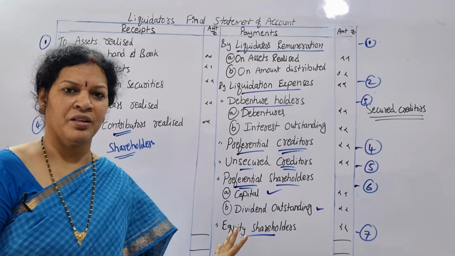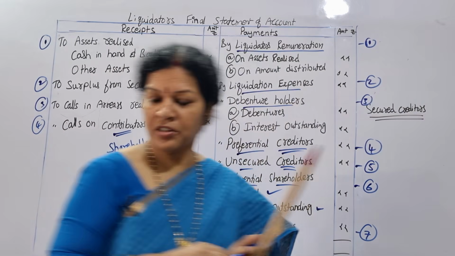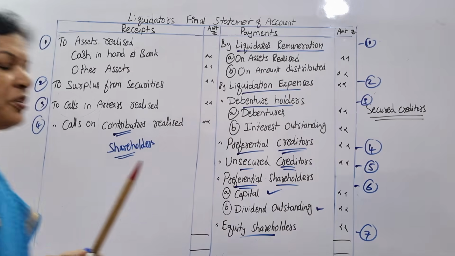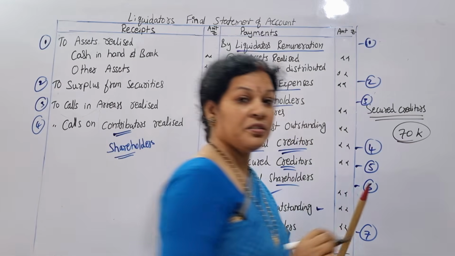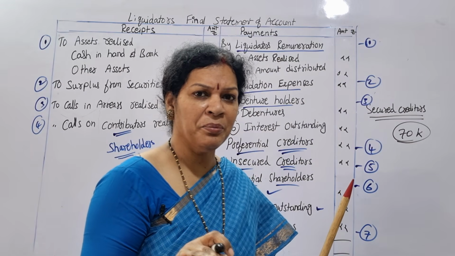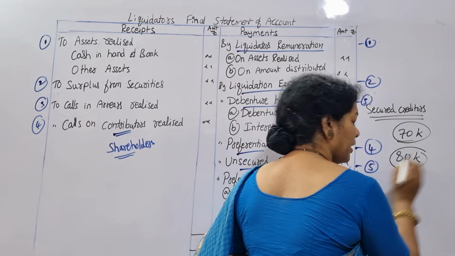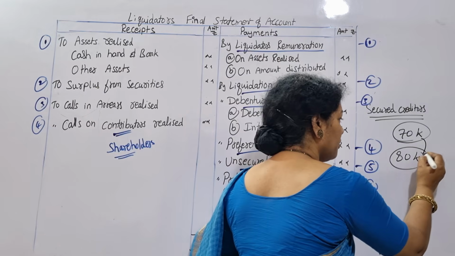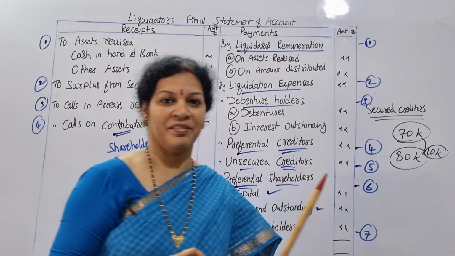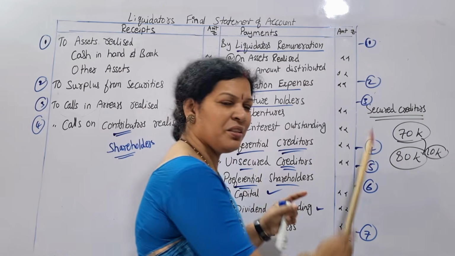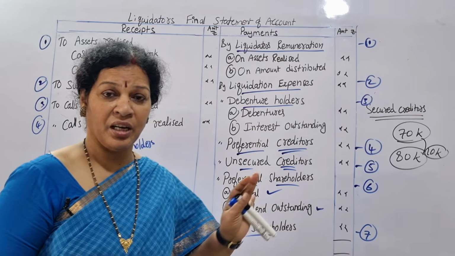It doesn't come here. Suppose secured creditors are 70,000, 70k, and some asset is attached to them. When we sell the asset, we got 80k, 10k extra. The rest of the 10,000 will be returned to the company for utilization of the payment. So like this, it will be settled over there only. That is why we are not taking the secured creditors. Rest of everything comes over here. Am I clear?